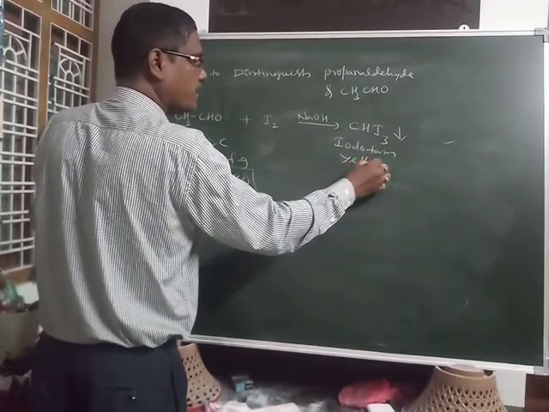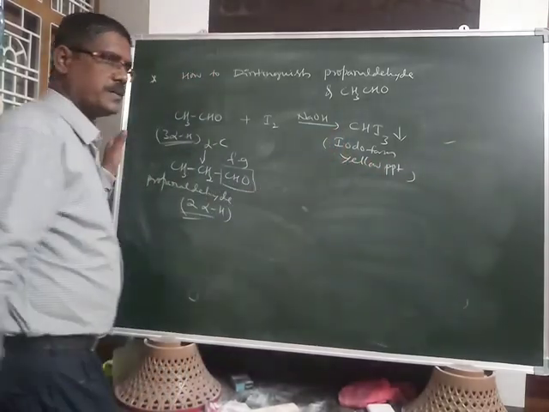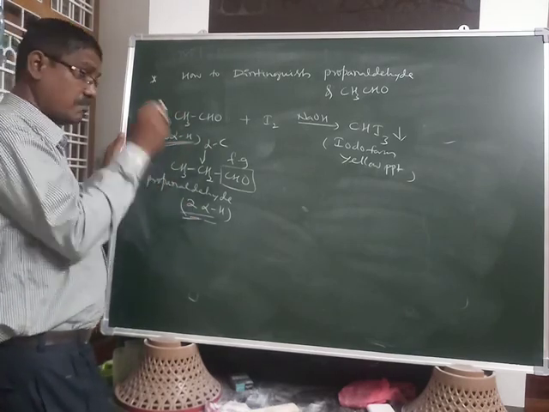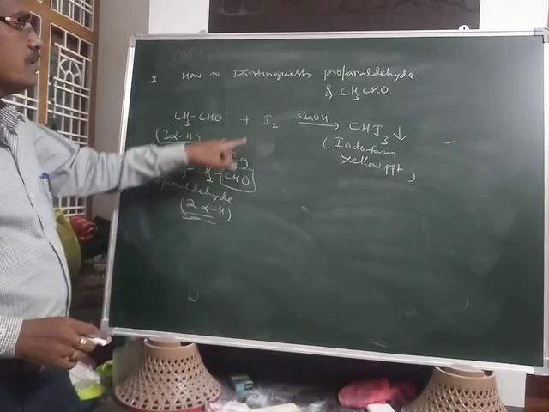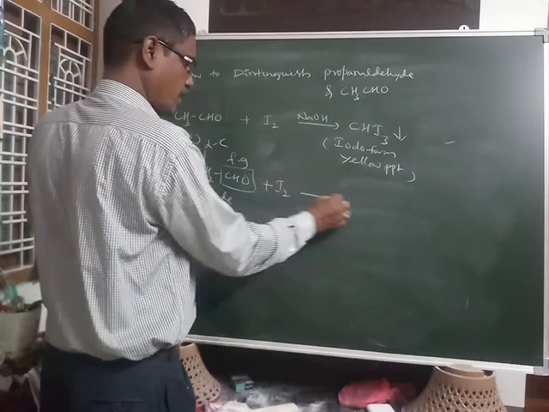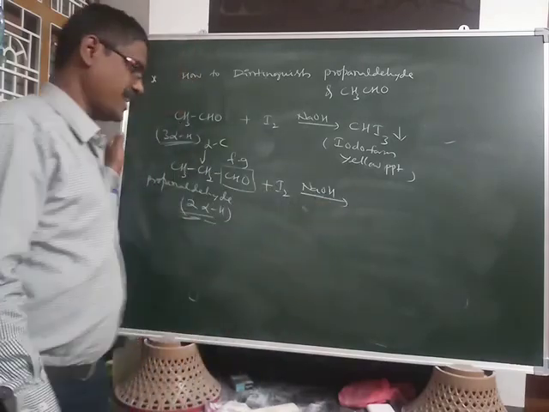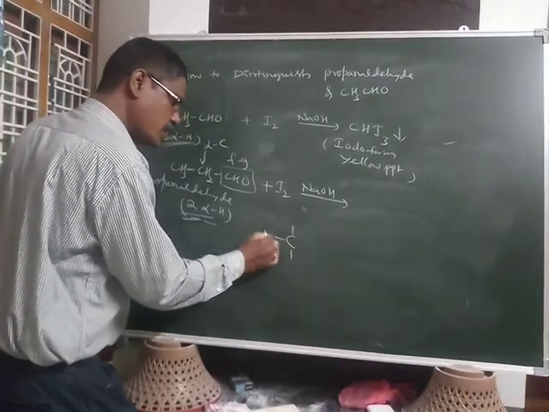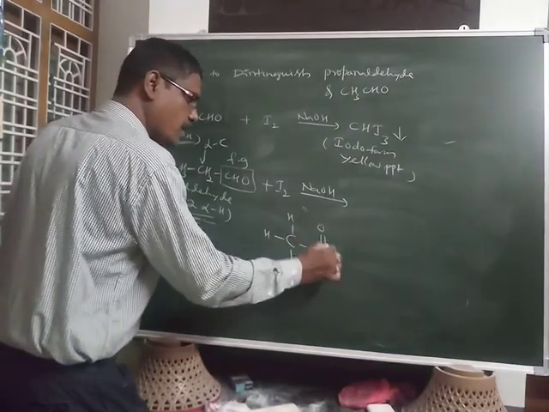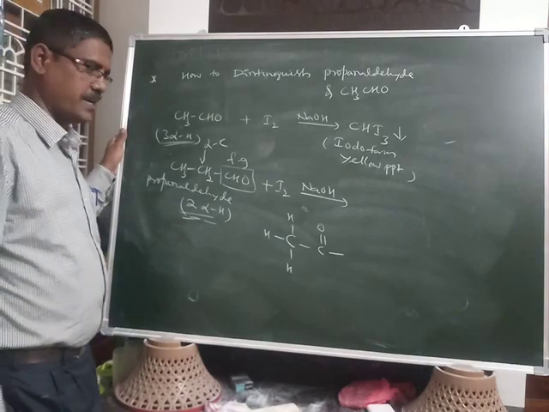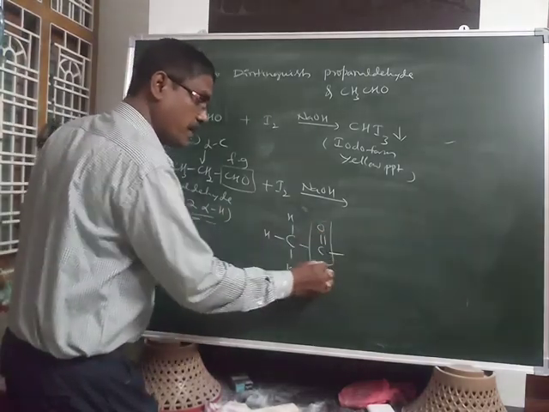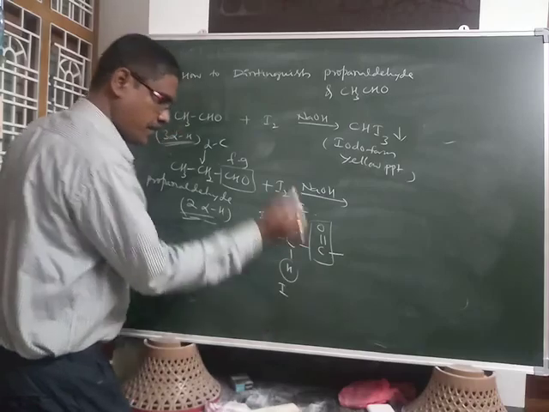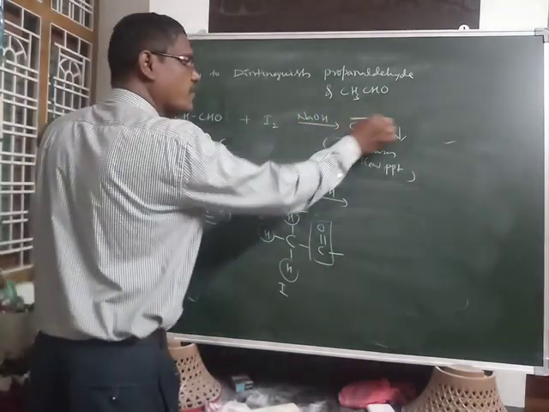But here there are no 3 alpha hydrogens, and 3 alpha hydrogens are a must and should as the minimum condition for the iodoform test. I already explained in the iodoform reaction that these 3 alpha hydrogens are replaced by iodine, and only then will iodoform be formed.